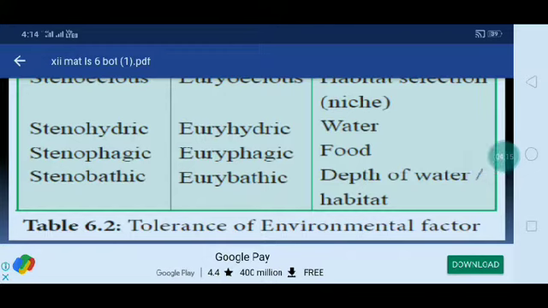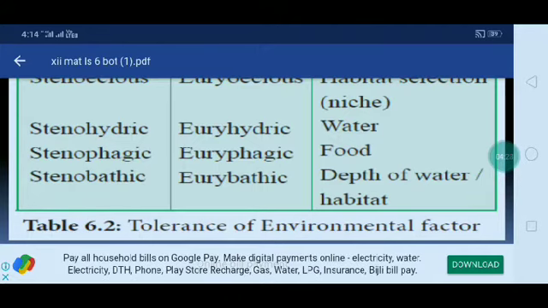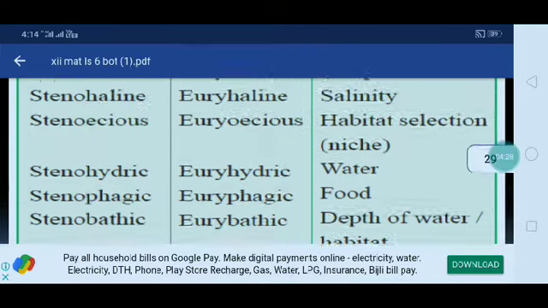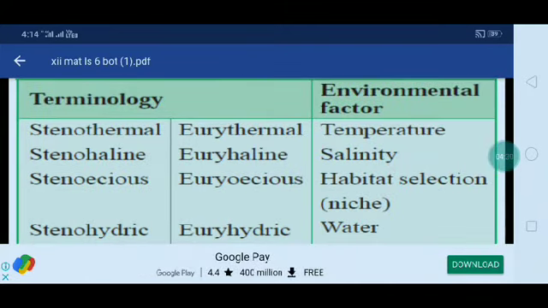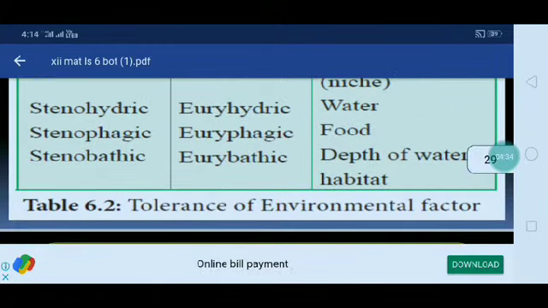Stenohydric, euryhydric, for water. Stenophagic, euryphagic, for food. Then stenobathic, eurybathic, for depth of water and habitat.